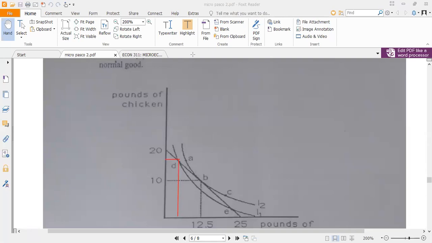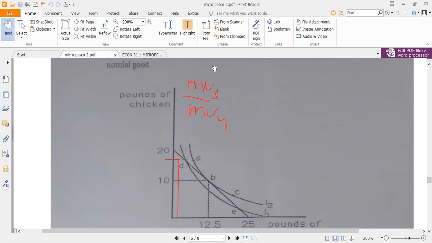And we know that the equilibrium condition is MUX over MUY should be equal to PX over PY.